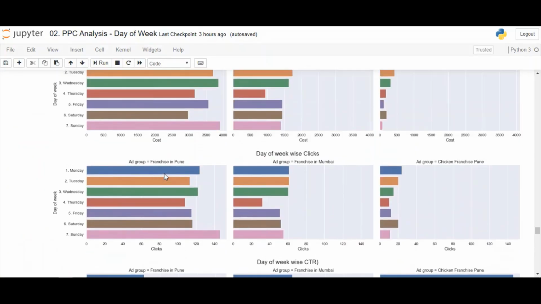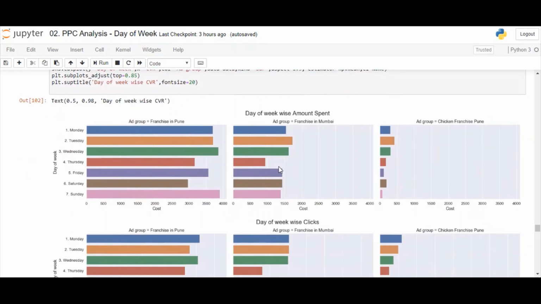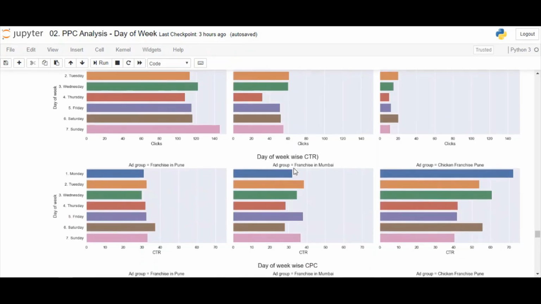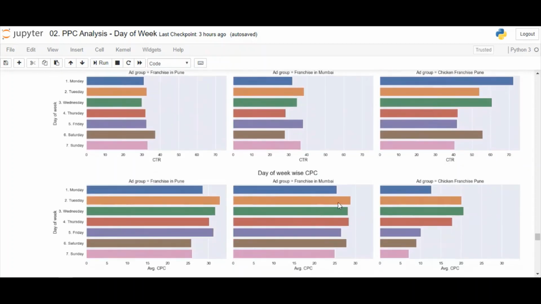The next ad group is franchisee in Mumbai. All days have similar amount spent except Thursday, where it is the lowest. Coming to clicks, although Monday and Wednesday had less amount spent than Tuesday, the number of clicks is almost equal. CTR is highest for Tuesday, Friday, and Sunday. Lowest CPC on Monday and Sunday.